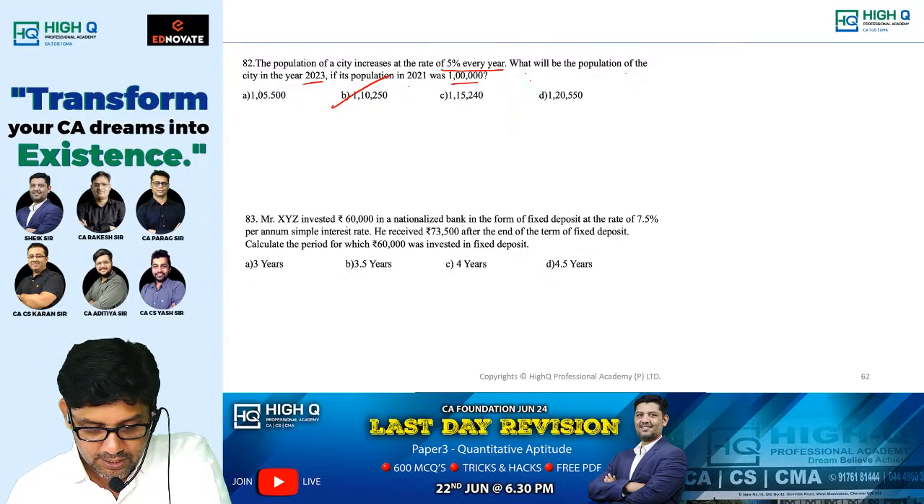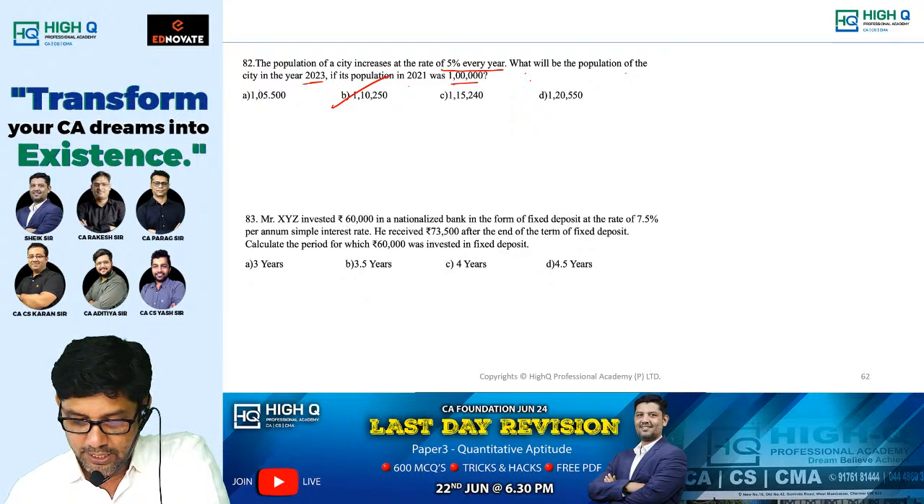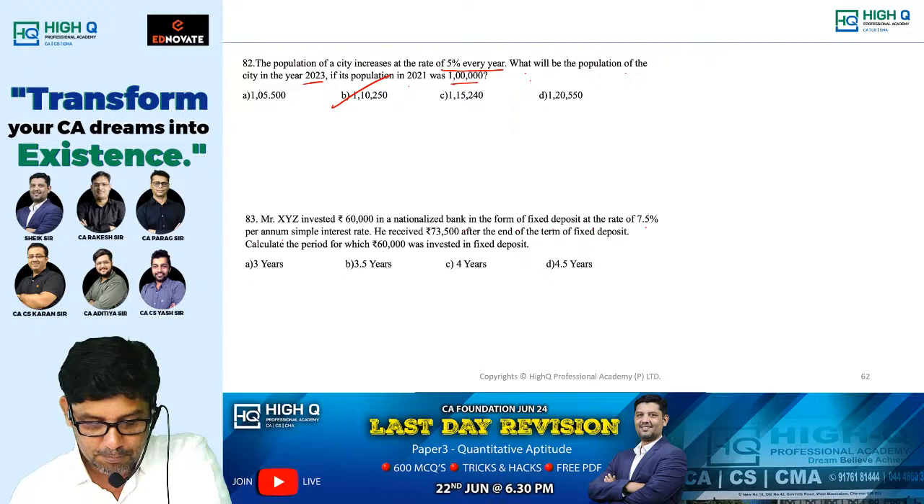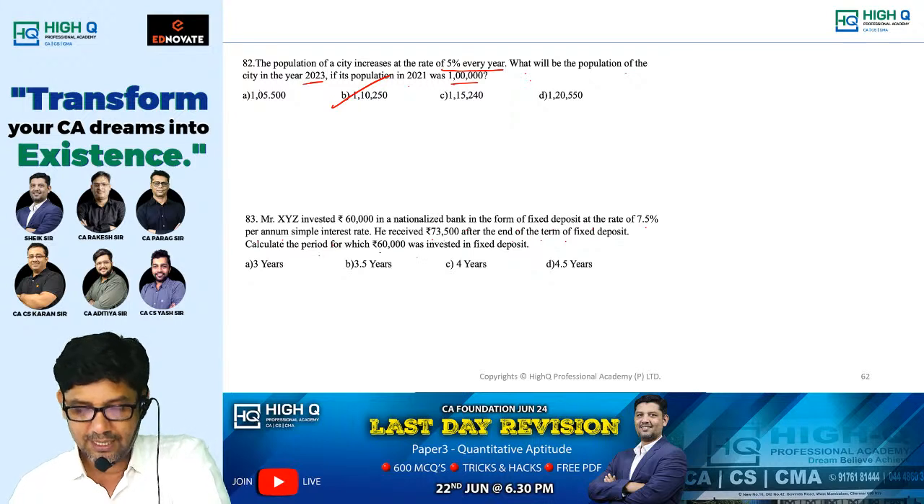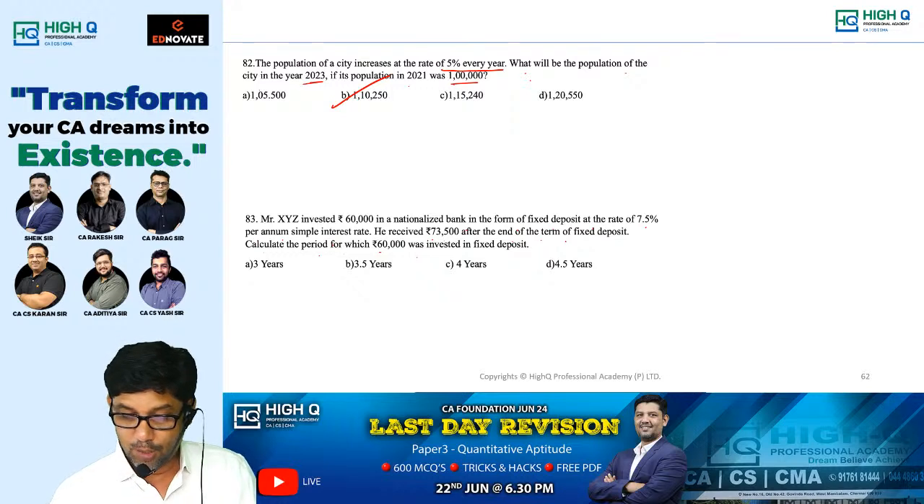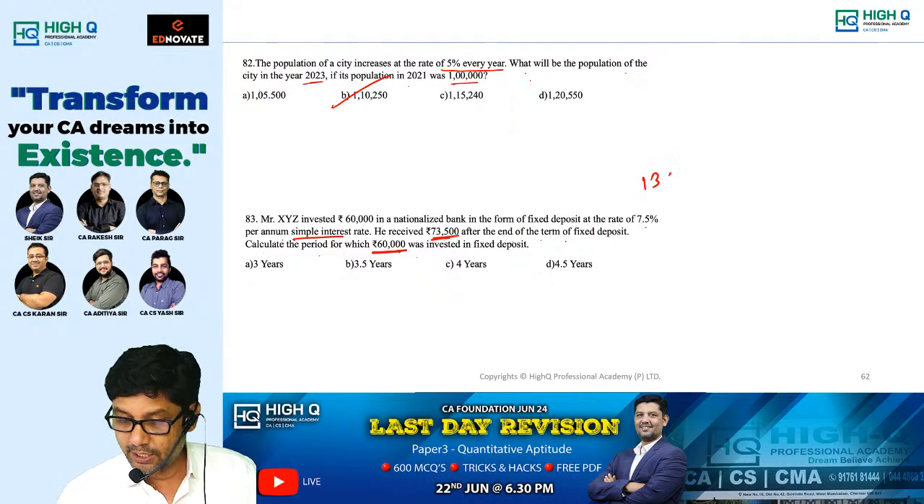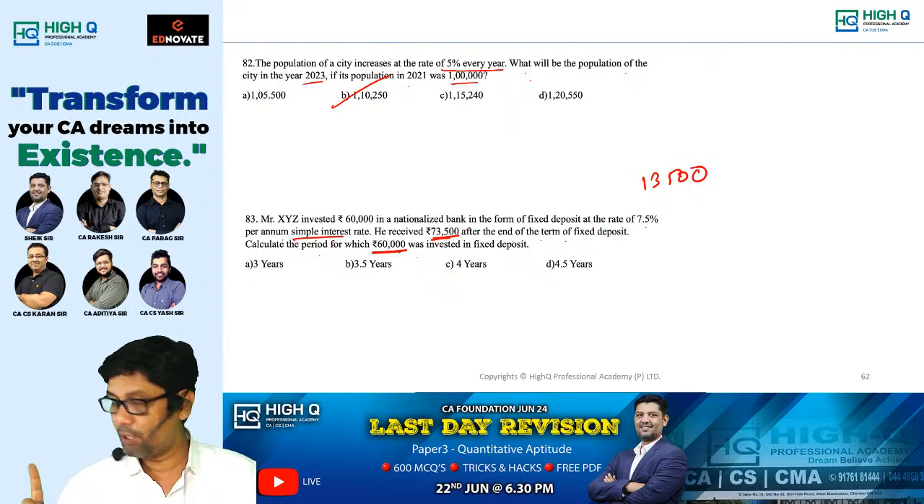Next, Mr. XYZ invested 60,000 rupees in a nationalized bank in the form of fixed deposit at the rate of 7.5% per annum simple interest. He received 73,500 after the end of the term. Calculate the period for which 60,000 was invested. Is it a compound interest question? Oh, sorry, simple interest question. Simply take 60,000. What is the difference between these two? 13,500. Am I right? 13,500 I need.